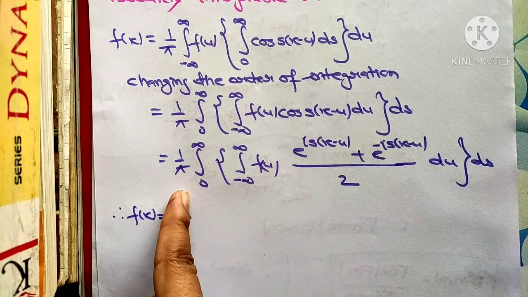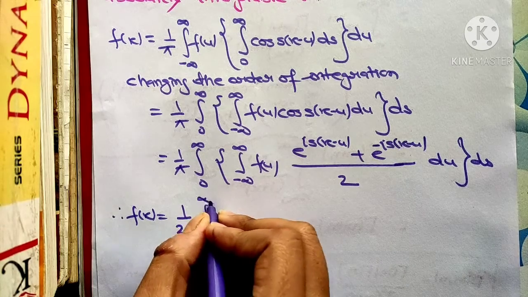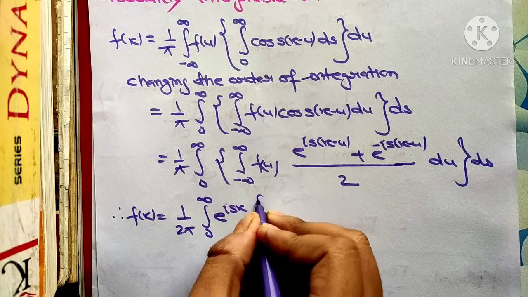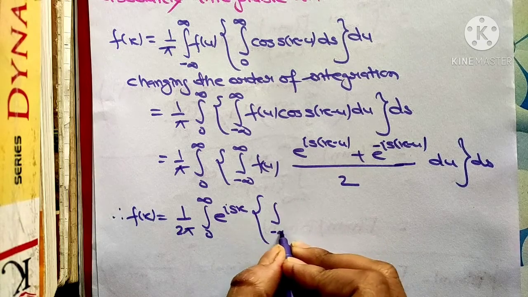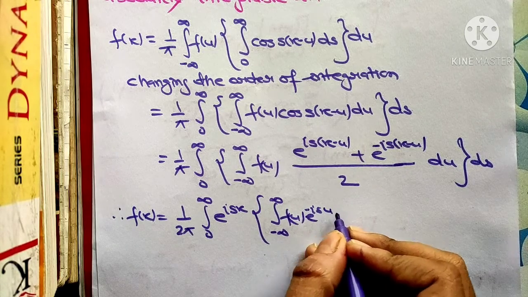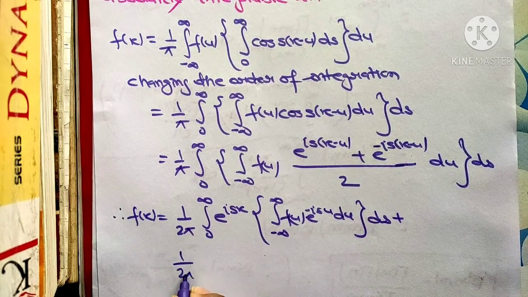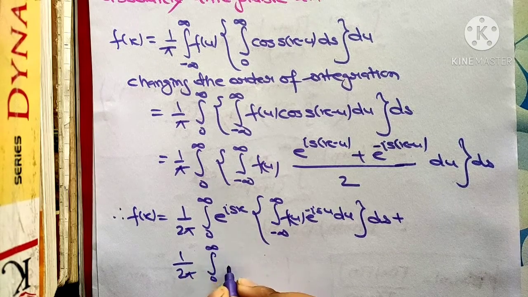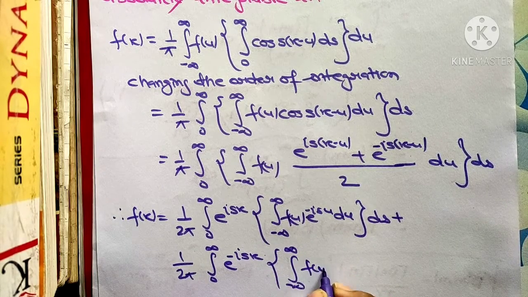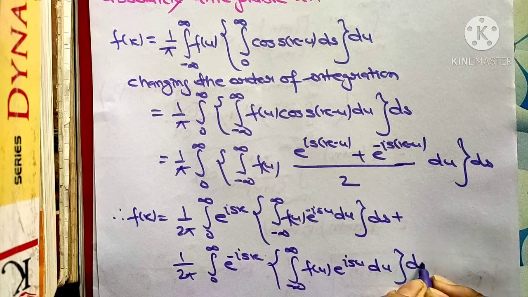The half multiplied by pi gives 1 by 2 pi, integral from 0 to infinity, e to the power i s x, in curly bracket, integral from minus infinity to infinity f(u) e to the power minus i s u du, bracket close, ds, plus half, 1 by 2 pi, integral from 0 to infinity e to the power minus i s x, integral from minus infinity to plus infinity f(u) e to the power i s u du ds.